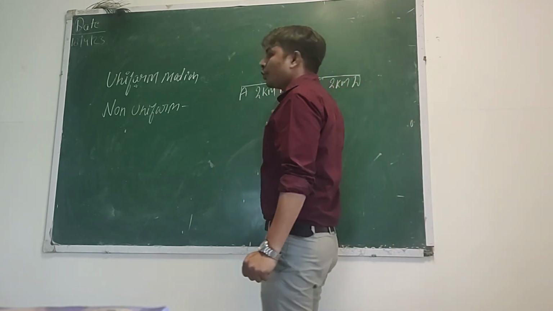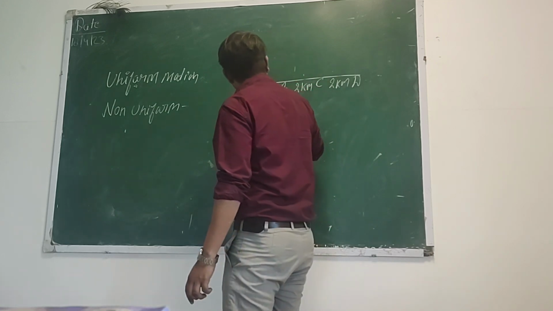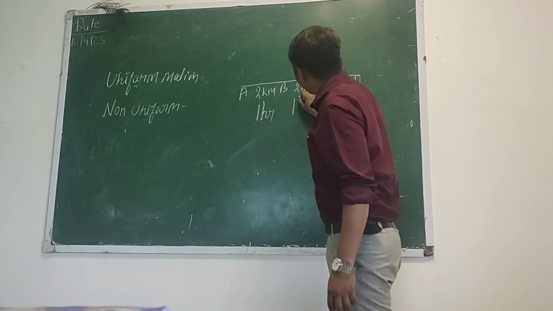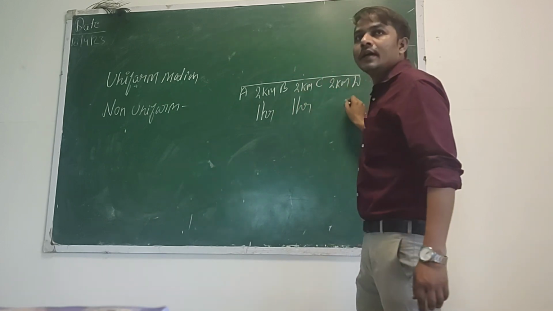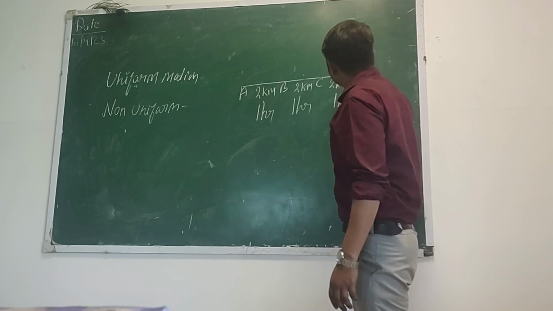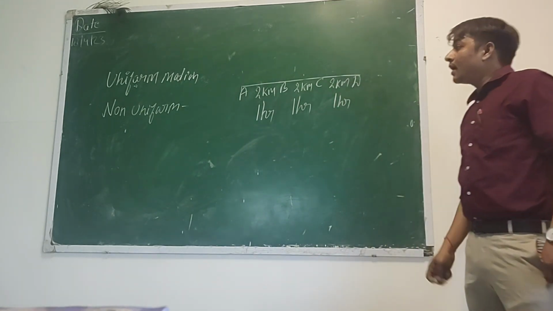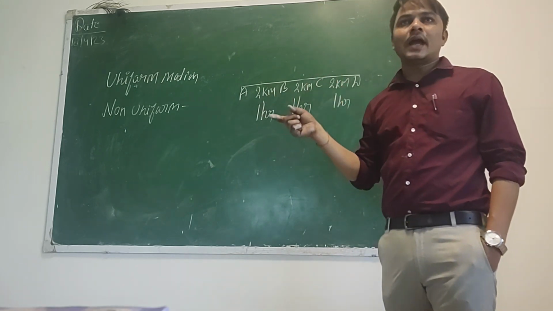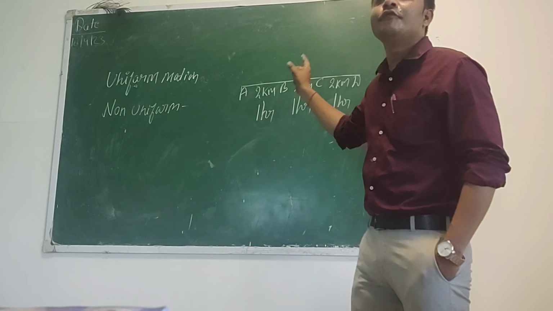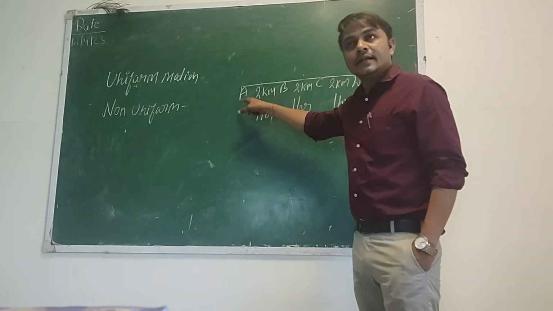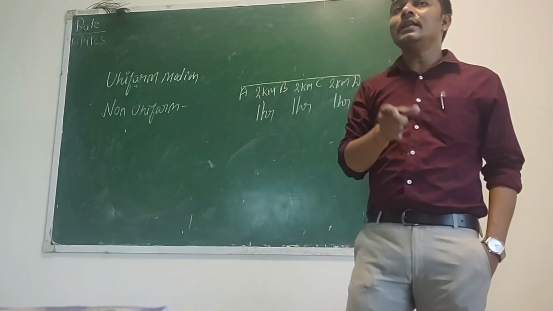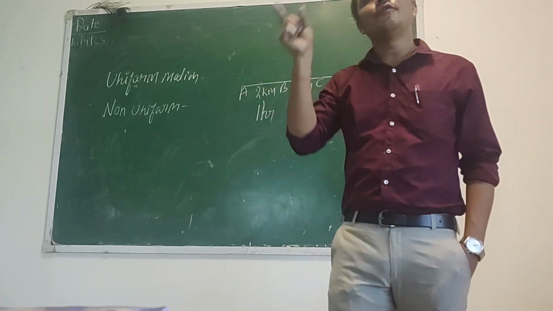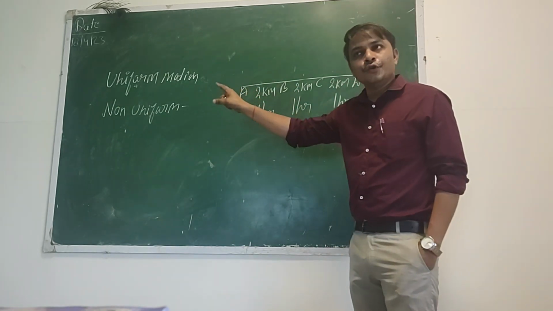The first distance A to B he is covering in 1 hour. The second, B to C, he is covering the distance in 1 hour. C to D he is covering the distance in 1 hour. Here you can see the same distance is covered in the same interval of time, equal intervals of time, then we can say that it is uniform motion. Every 2 kilometer in every 1 hour.